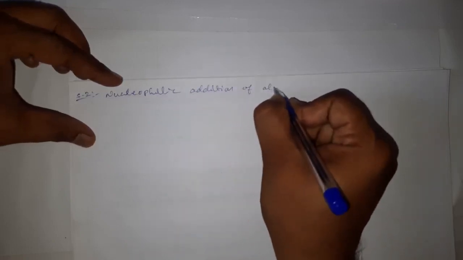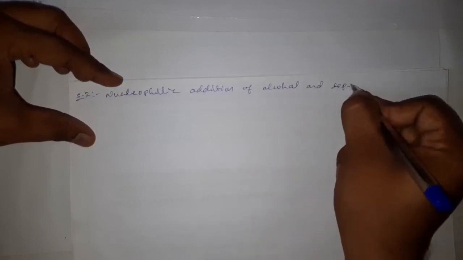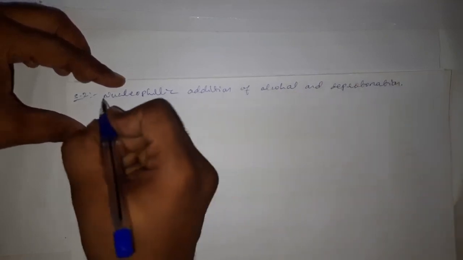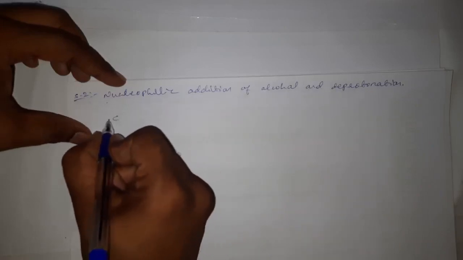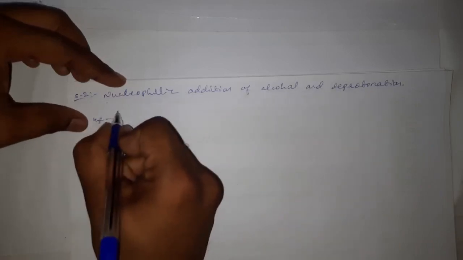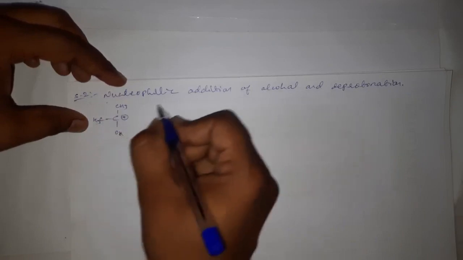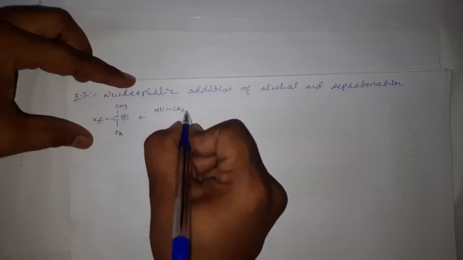Nucleophilic addition of alcohol and deprotonation. See, CH3 CH3 C OH positive charge, plus here we are using the alcohol, that is ethylene glycol,